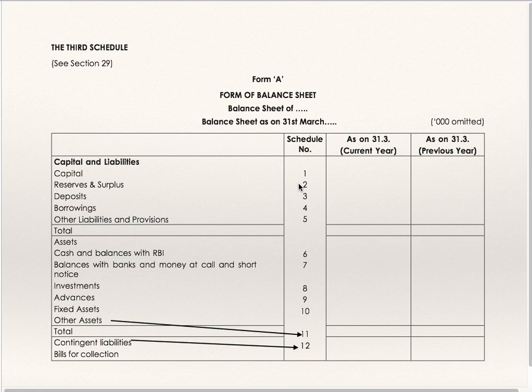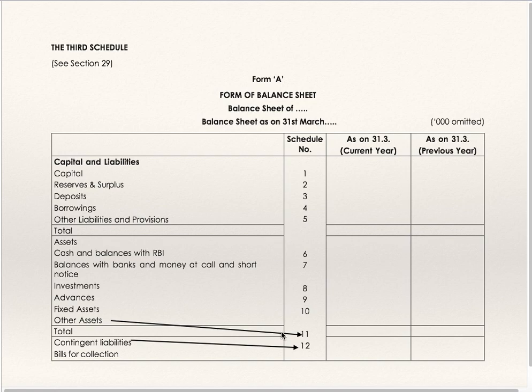Schedule number 1 capital, schedule number 2 reserves and surplus, schedule number 3 deposits, schedule number 4 borrowings, schedule number 5 other liabilities and provisions. Take the total of schedule number 1 to 5. Then assets, cash and balance with RBI, schedule 6, balance with other banks and money at call and short notice, schedule 7. Investments, schedule number 8, advances, schedule number 9, fixed assets, schedule number 10, other assets, schedule number 11. Take the total of 6 to 11. This is the total of assets. Total of assets should be equal to total of capital and liabilities.